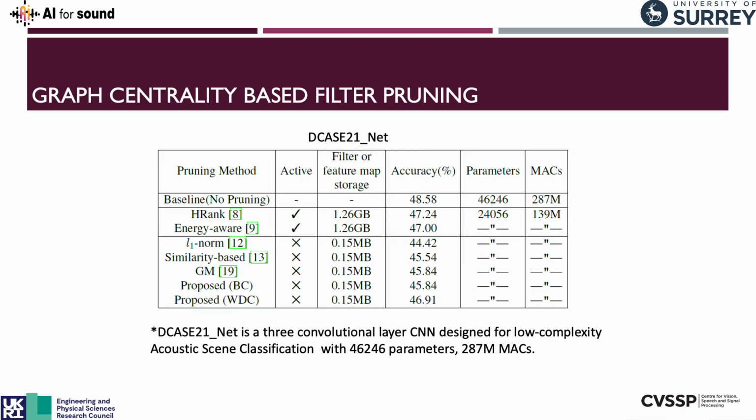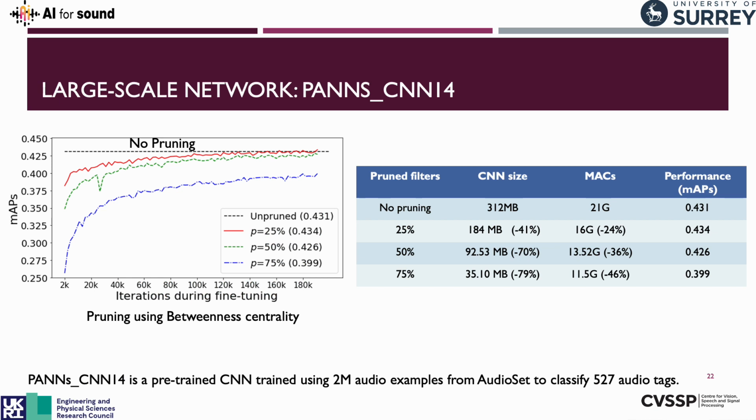So for this D-case network, which is quite a small network, we can see that compared to the similarity-based approach, which is the pairwise removal approach, and these other norm-based approaches, we perform the same as this GM method for betweenness centrality, but for weighted degree centrality we perform better than any current passive method, and quite close to this active method, which still requires a large number of filters in storage, so it doesn't necessarily solve the filter problem, and also requires a lot of parameters, and training time is long. So that was an example of a small network that we want to make even smaller.